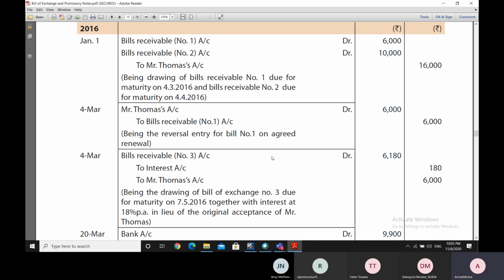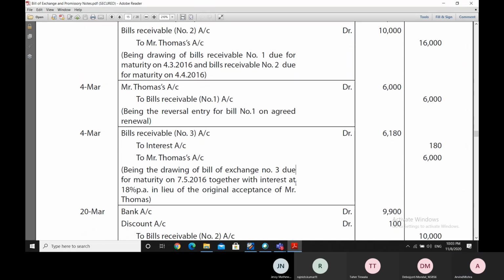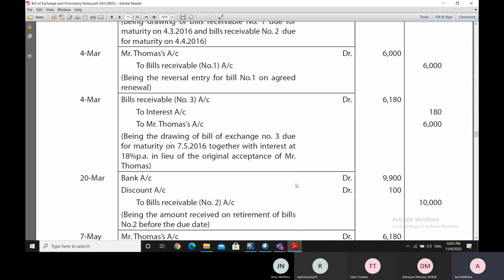This is a fresh bill receivable of 6180, and against this an interest of rupees 180 is being paid, and Mr. Thomas's account is credited by 6,000 rupees here. So that is how the fresh bill is generated, for 6180, and interest is also being paid here, the additional interest for extension of the date for 2 months.